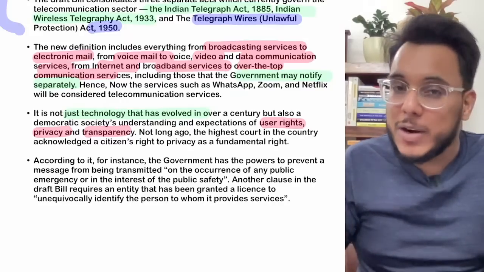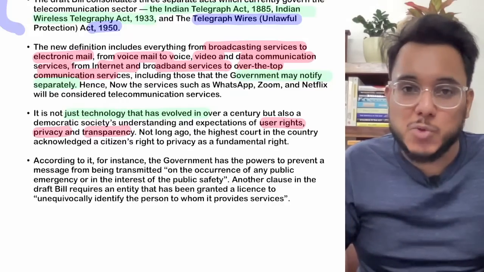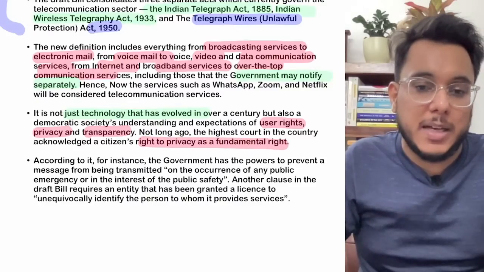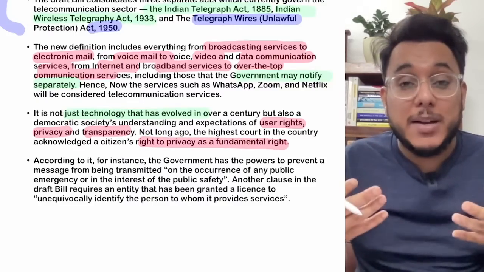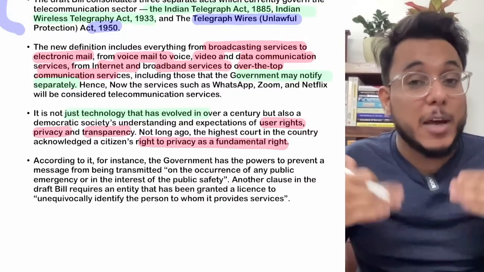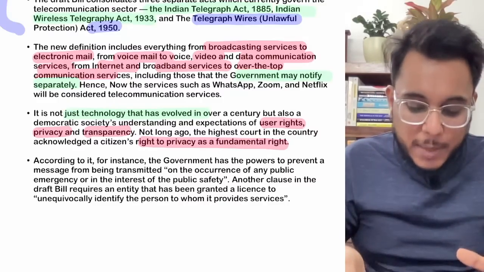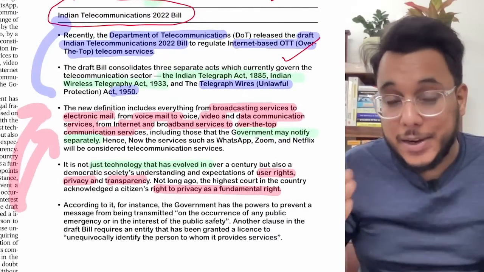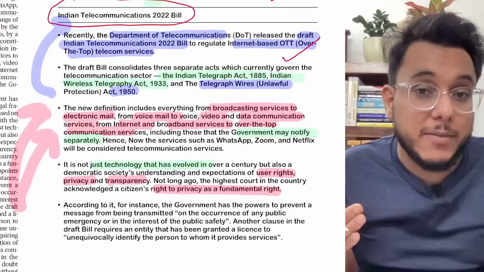Moreover, recently, a couple of years back, the Puttaswamy judgment came, and in the Puttaswamy judgment the right to privacy was given as a fundamental right. So now the fundamental rights, the right to privacy, they are also increasing. And in this capacity, the government has got so much power that it can regulate even WhatsApp, it can regulate even Zoom.